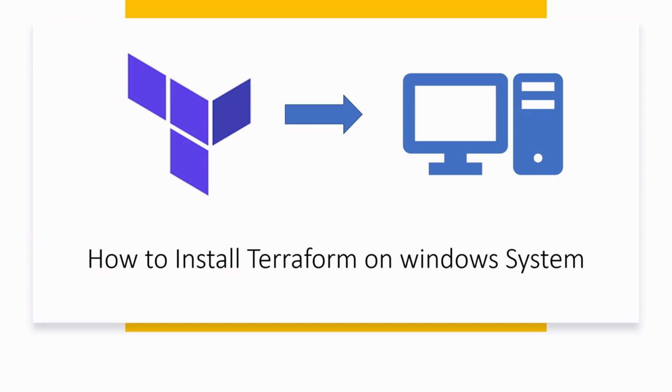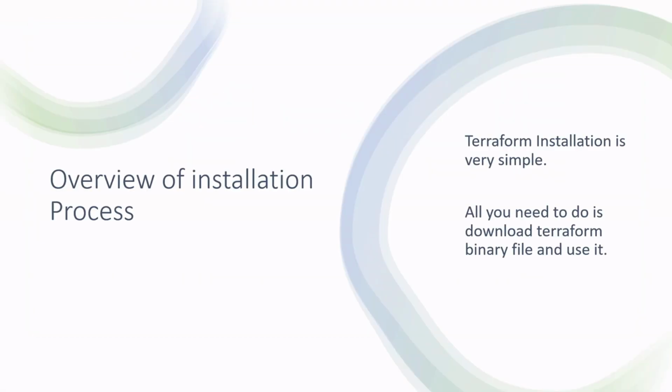Today we are going to see how to install Terraform on Windows system. Overview of installation process. Terraform installation is very simple. All you need to do is download Terraform binary file and use it. You can download this binary file from terraform.io website.